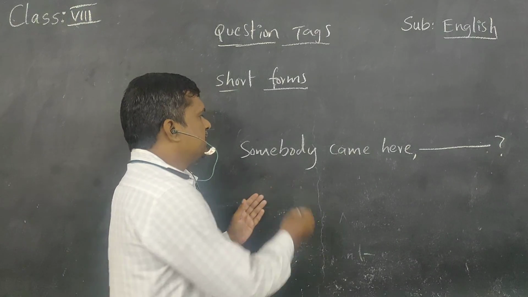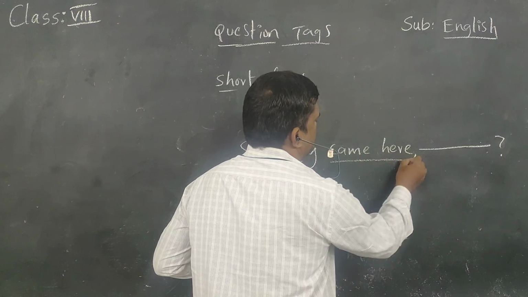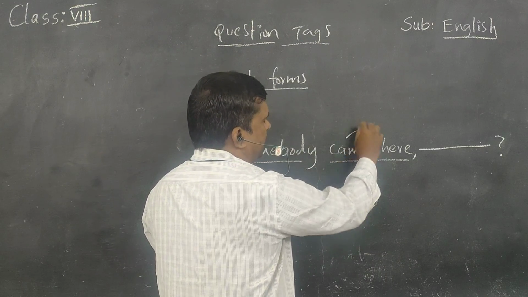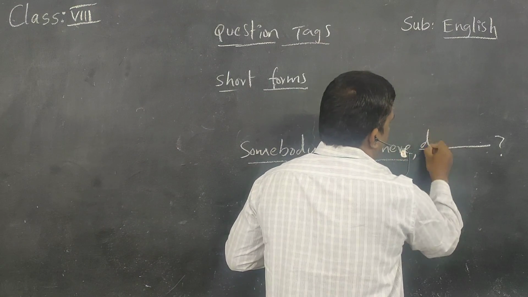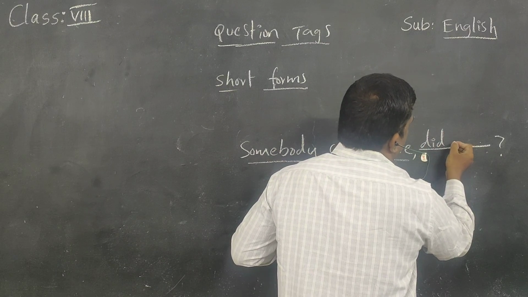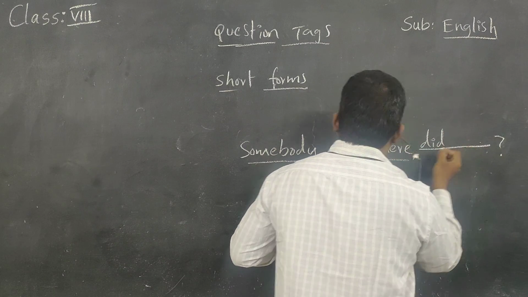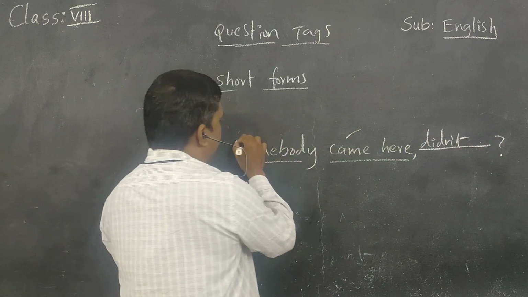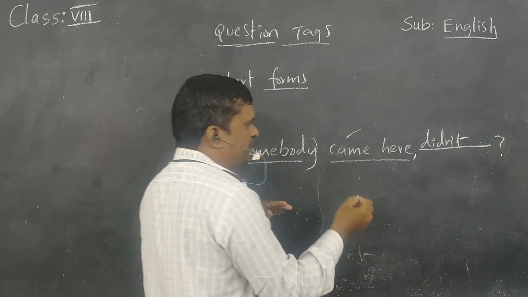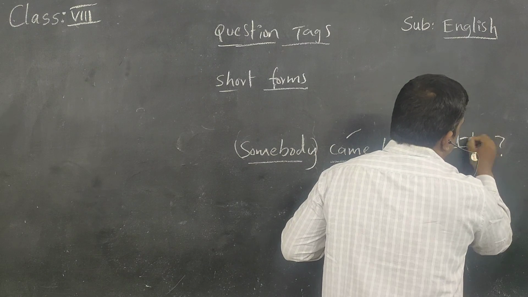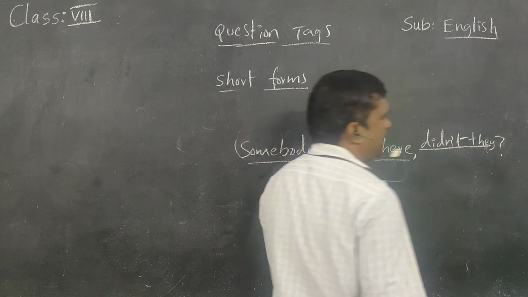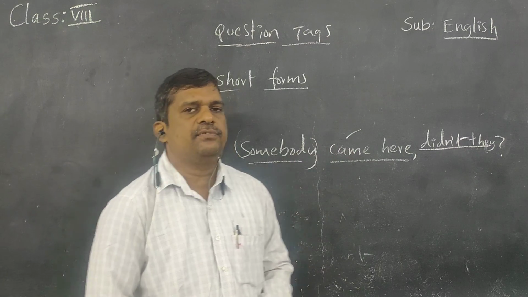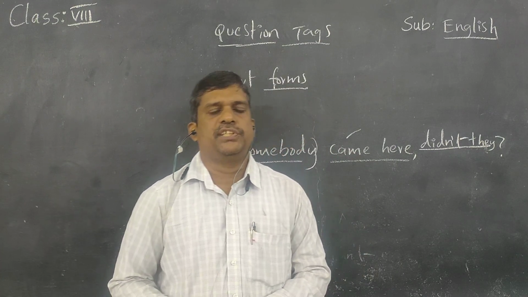See this. Somebody came here. This is a positive statement, and past tense is there. So what is the tag part? It starts with did, with negative also: didn't somebody. What is the pronoun for somebody here? We should take it as they, not he, she, or it. So like this, we have to write question tags.